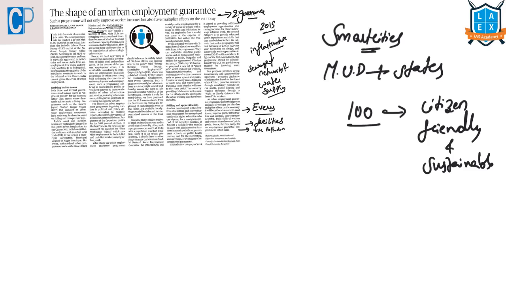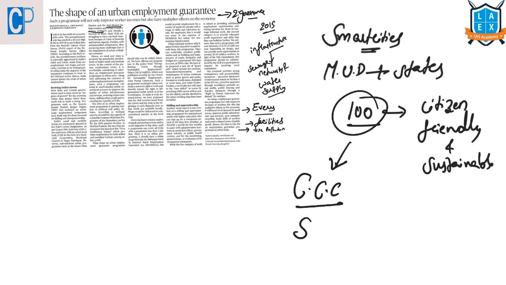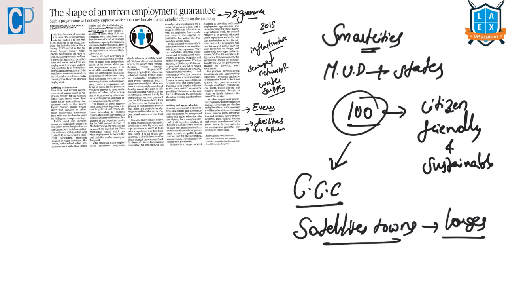So how will these cities be selected? These smart cities will be selected through a city challenge competition, and these cities will be developed as satellite towns of larger cities, and then they will be modernized as mid-sized cities. And this smart cities program has 8 critical pillars.